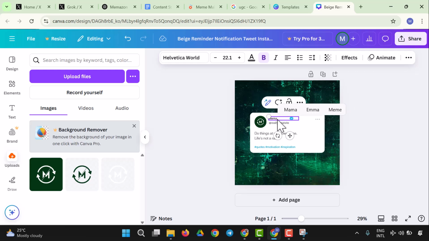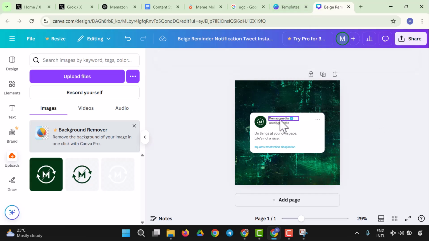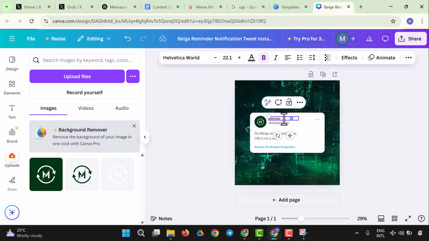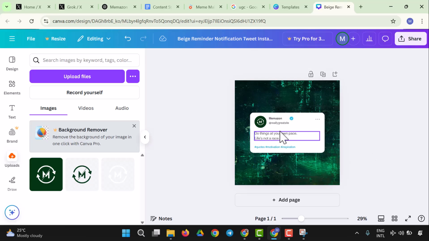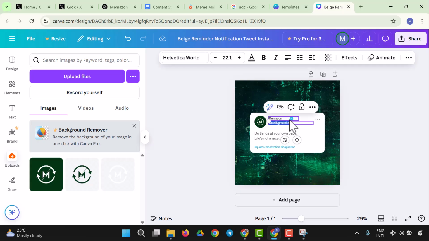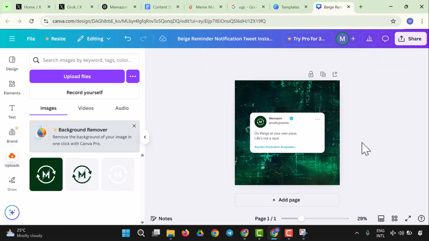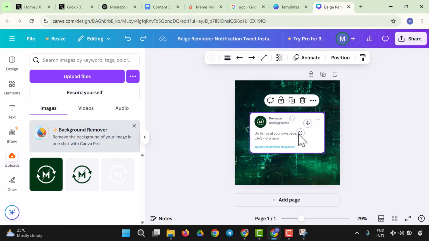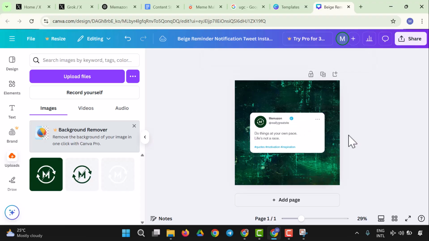So it's going to be Amazon Media. Yes, so that will be the name. Okay, it will be Amazon actually. It will be Amazon. Control Z to go back. So I'm going to have Amazon right here. So this actually, Control Z. Okay, so it's going to be Control Z. This could come here. Okay, so I'm coming. Control Z.